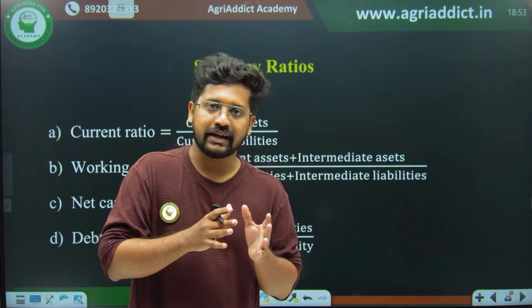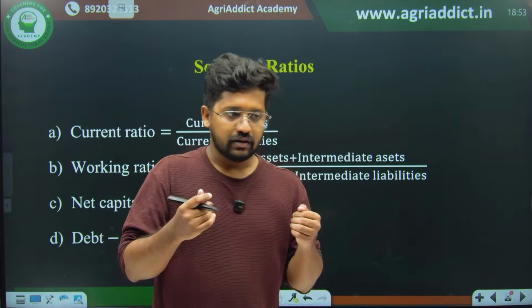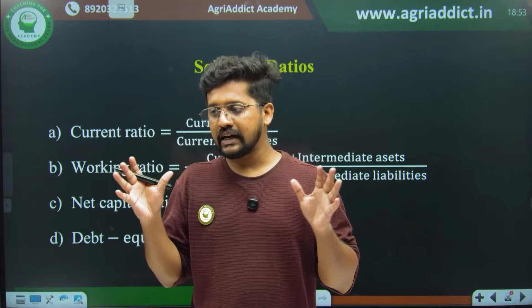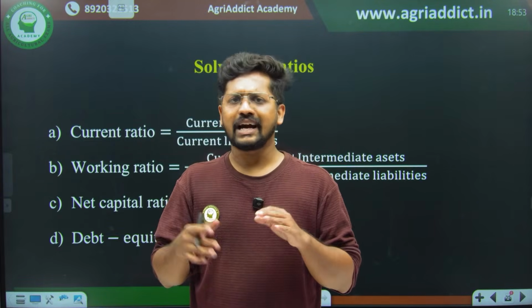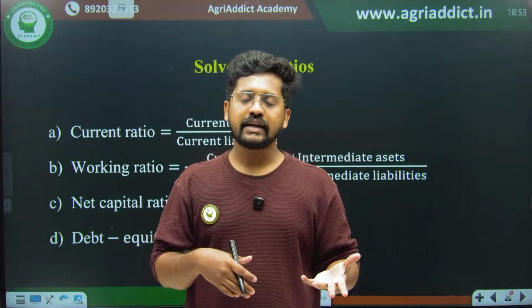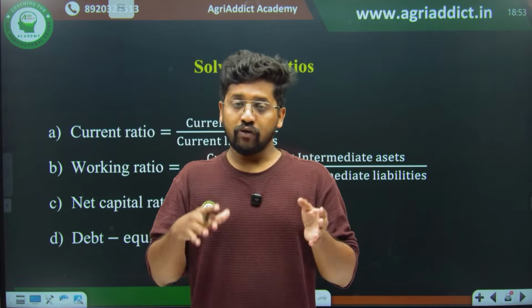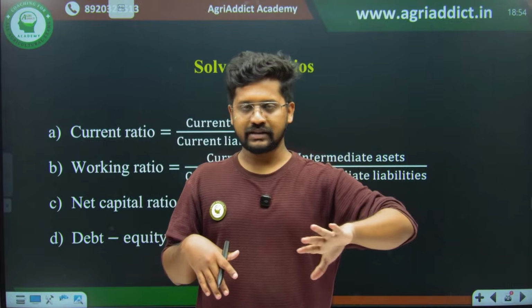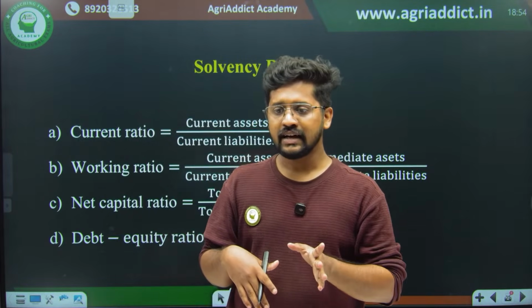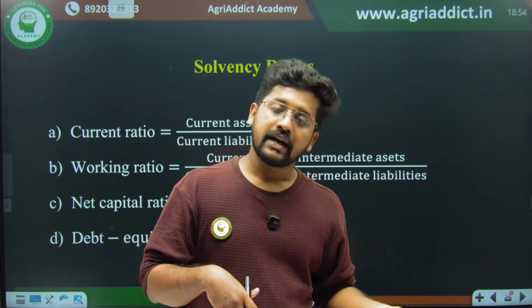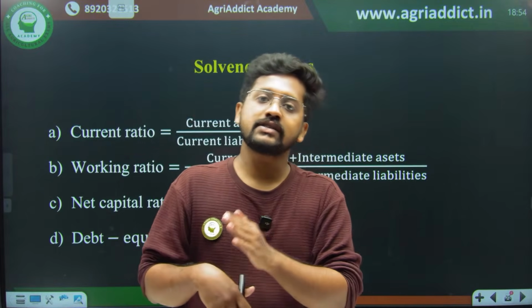Imagine that I am having a farm, and I don't have any debts to be paid, and I feel like I am just going to close down the farm. If I can do that immediately, that means liquidity. Solvency means if we can close down the business over a long period of time. So the immediate obligations are liquidity, long-term obligations are known as solvency.